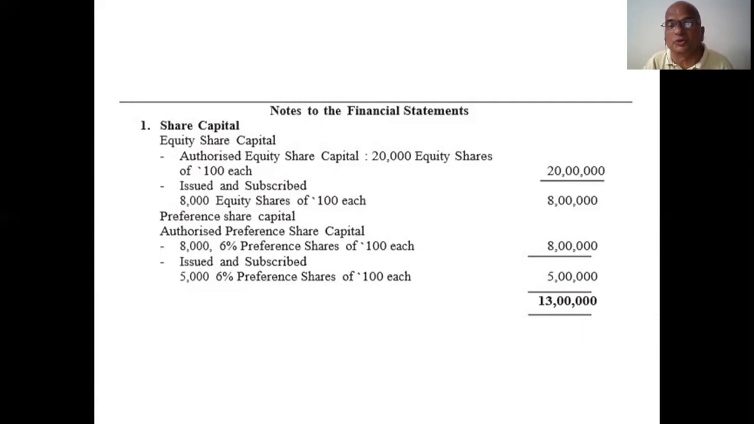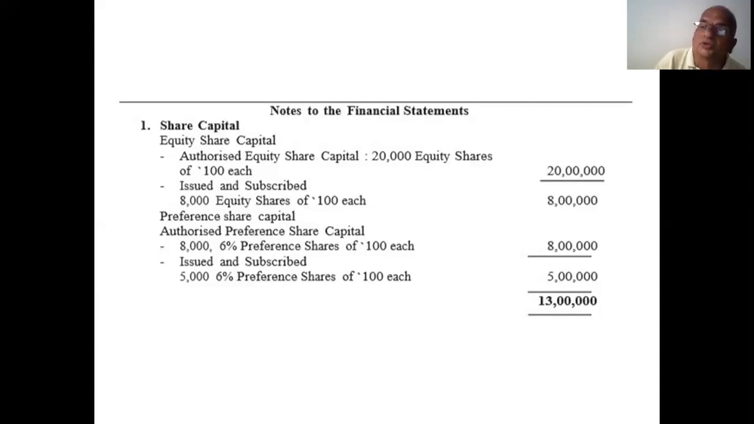Similarly, preference shares also. Only paid up capital counts. Out of 20,000 equity shares, we issued and subscribed only 8,000. Out of 20,000 equity shares, we issued, subscribed and paid up 8,000 equity shares of 100 each, 8 lakhs only. Similarly, for preference shares, they have 8,000 preference shares, that's why 8 lakhs, but issued and subscribed is only 5,000, that's why 5 lakhs. So 8 plus 5, 13 lakhs only is capital.